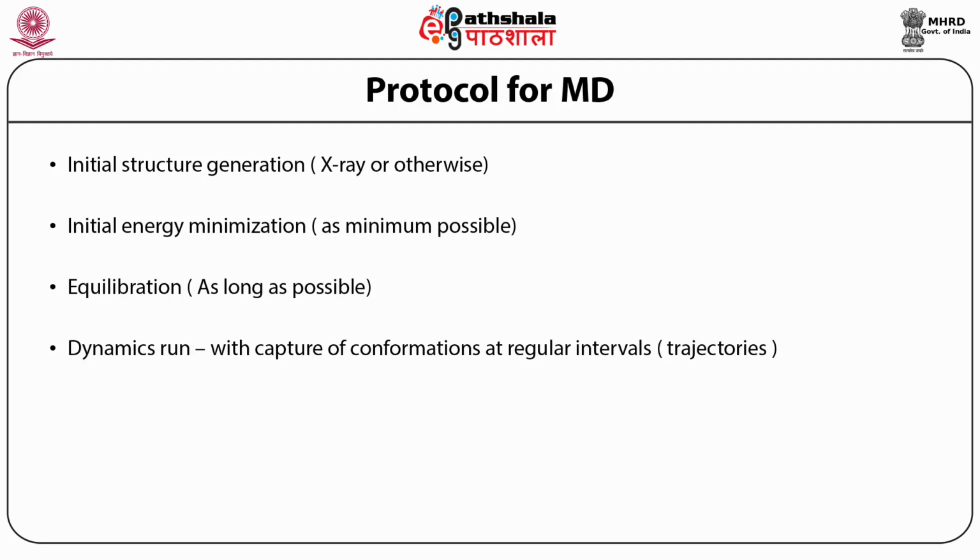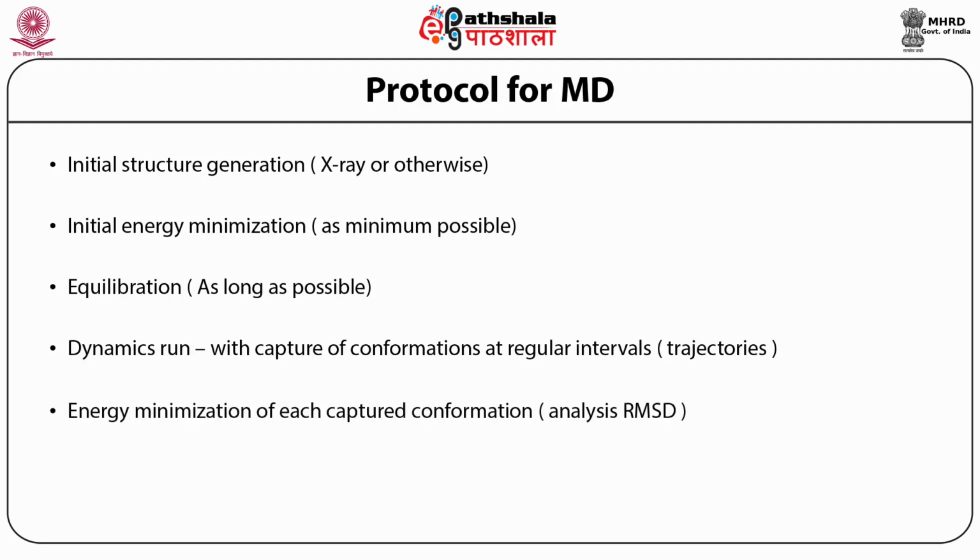Now comes every structure. When we capture a structure, before we analyze it, we must do a small minimization. Why? While picking up the structures, some of the bond energies might be quite high, and in the next step, the bond becomes stabilized. However, what is our objective?